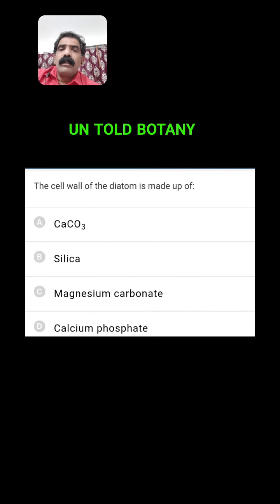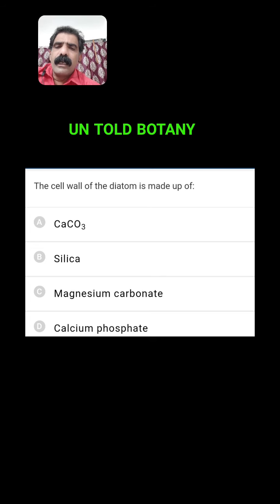The cell wall of the diatoms is made up of. Is it calcium carbonate or silica or magnesium carbonate or calcium phosphate? Actually, it is silica. Cell walls are impregnated with silica, which is indestructible. Hence, after death of the diatoms also, they will not be destroyed by microbial activity.